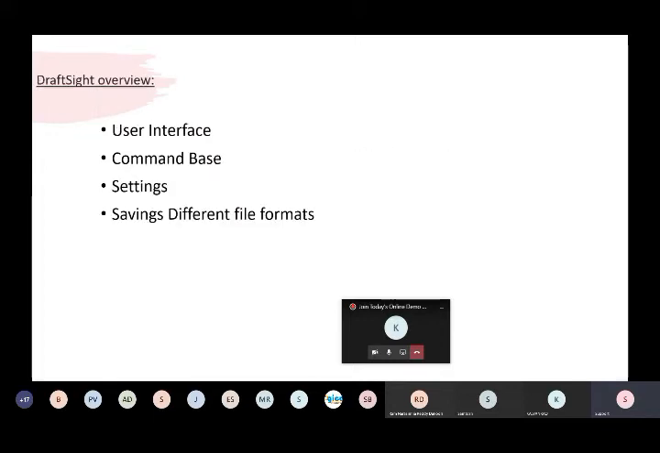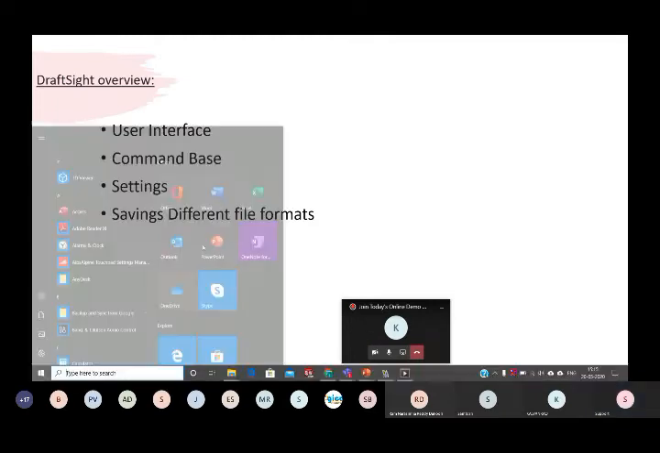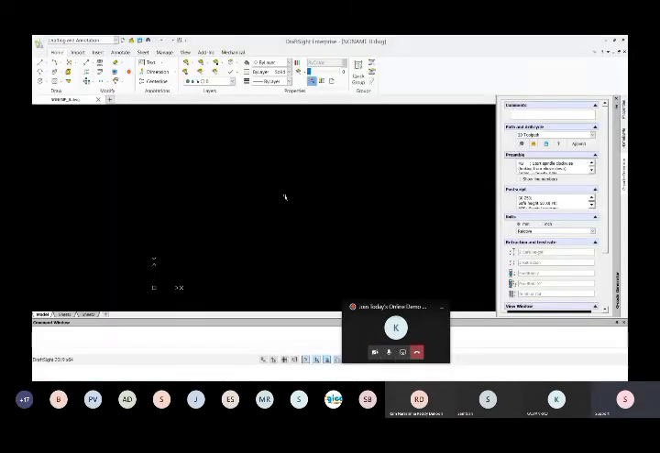Next, we will show the DropSet overview, like what the user interface looks like, how the command base works, what the different settings we can operate are, and how to save the different file formats. So without taking much time, I quickly jump to the DropSet software. Yeah, so this is the user interface we have in DropSet.